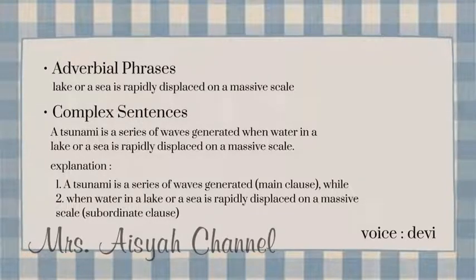Seventh, complex sentences. A tsunami is a series of waves generated when water in a lake or a sea is rapidly displaced on a massive scale. Explanation. One, a tsunami is a series of waves generated. Two, when water in a lake or sea is rapidly displaced on a massive scale.